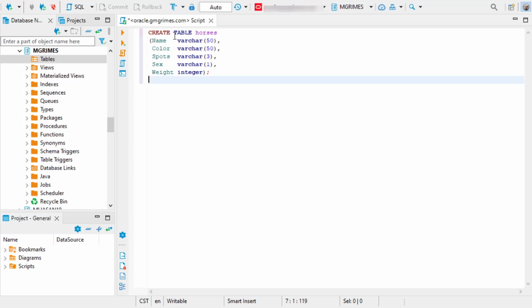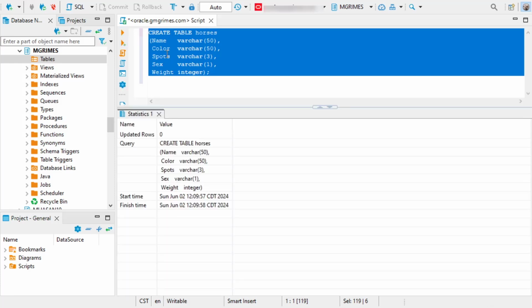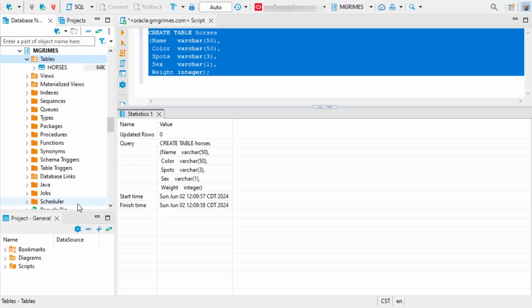Create table horses, and then in parentheses, all of our attributes and data types. I'm going to select this and click the little run button here, and you can see that it says we have successfully created our table. If I right click on tables over here and go to refresh, you see that we have our horses table.